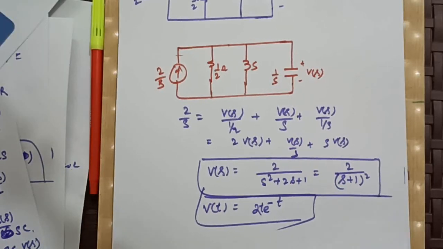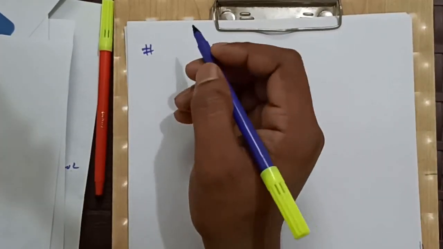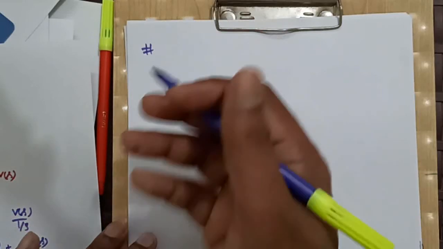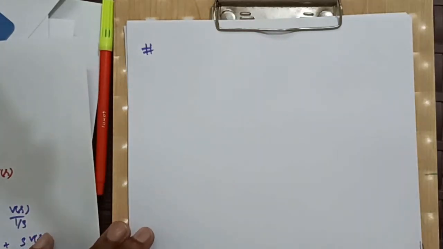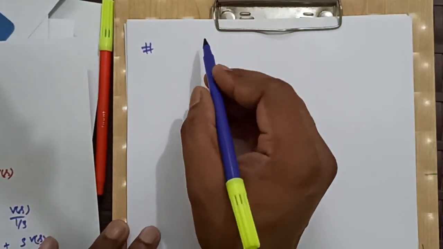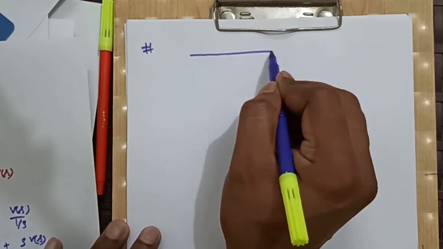Now based on this, I would like to give you all an assignment just related to this topic only, meaning the use of Laplace transform. Consider this circuit.